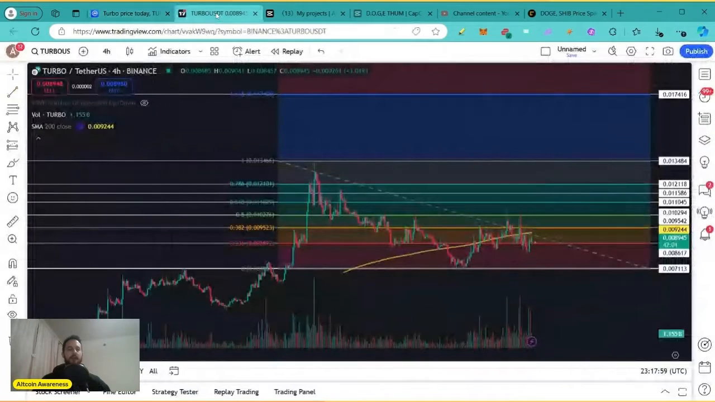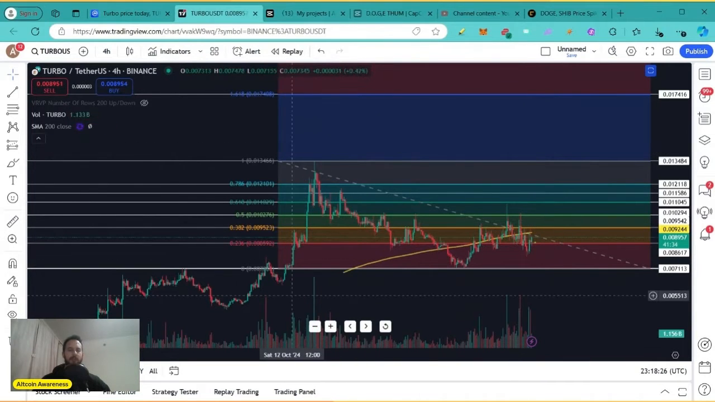Let's go straight to TradingView. We are looking at the Turbo USDT 4-hour chart on Binance. As you see here, I have a few Fibonacci levels of support and resistance that we are going to go over in a bit. First of all, Turbo had a nice little run up all the way up here to the price level of 0.01348, and this is basically the all-time high.